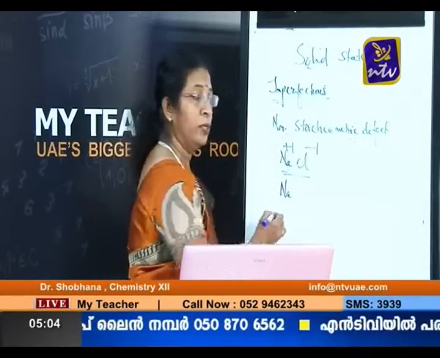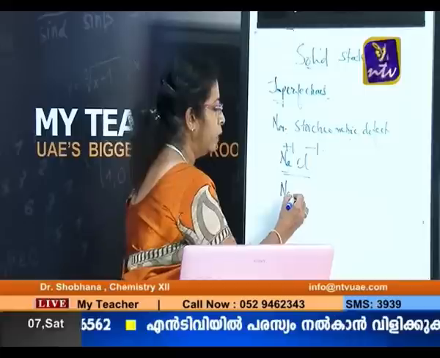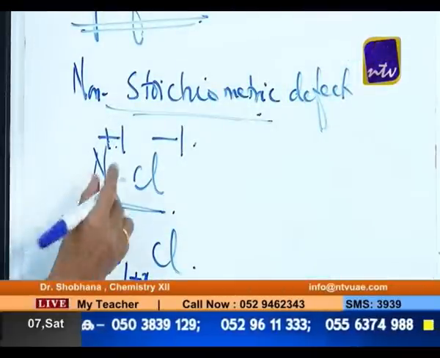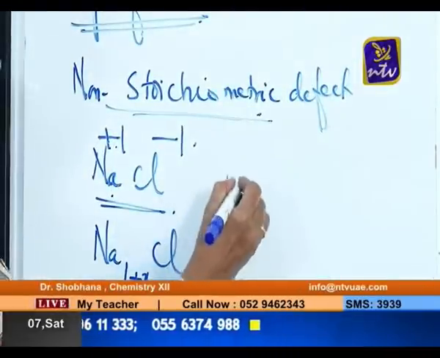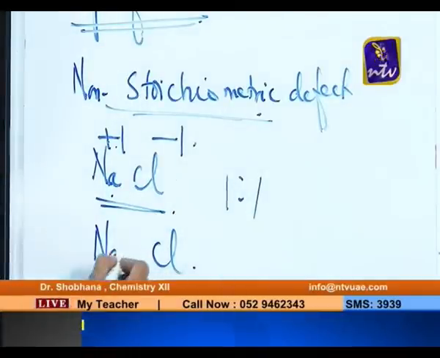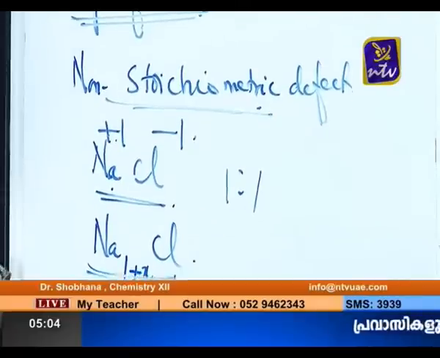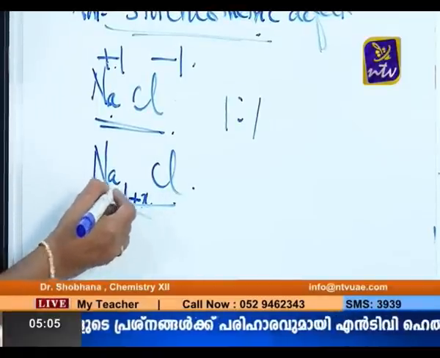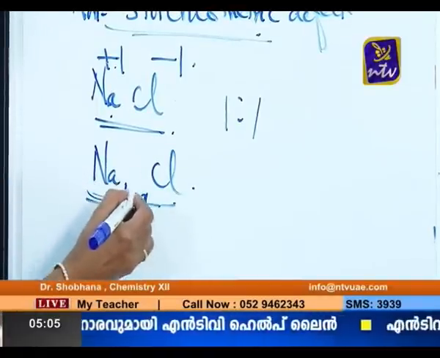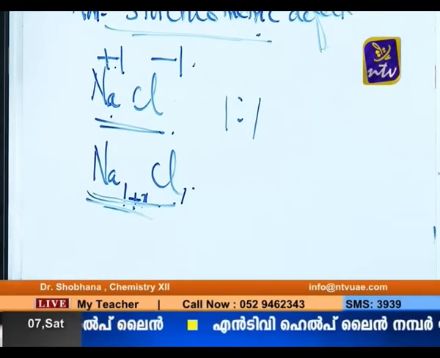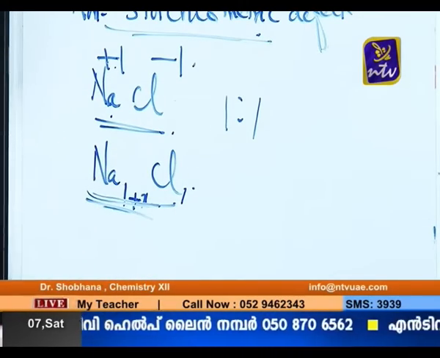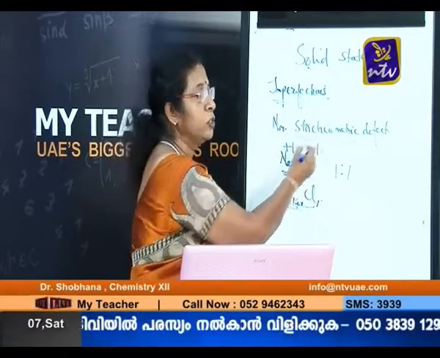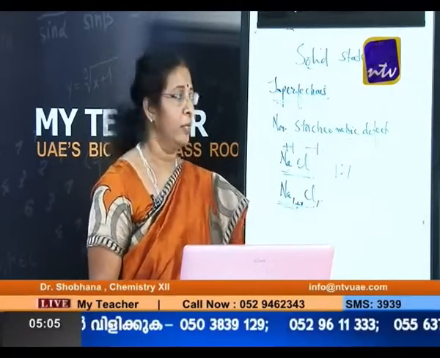Suppose we are getting a compound by some method, like this: Na1+xCl. The ratio between Na and Cl is not 1:1. Here the ratio between Na and Cl is 1:1, whereas in this compound the ratio is not equal to 1:1. Na is a little greater than what we expect. It should be 1:1, but here due to some reason Na is 1+x, whereas Cl is 1. So this type of compounds are known as non-stoichiometric compounds. Today's imperfection that we are going to study will lead to non-stoichiometry in the compound, and let us see how it happens.